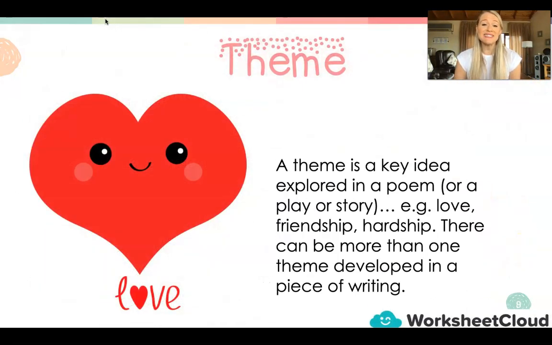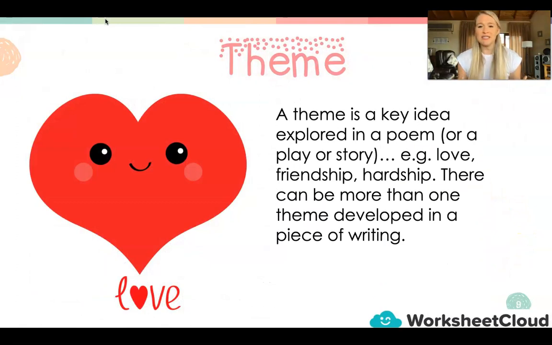Right, the next component is the theme. Every poem has a particular theme, and it is the key idea explored in the poem. For example, love, friendship, hardship. There can be more than one theme developed in a piece of writing. And so every type of poem has got a particular theme. So it's important to also know what that theme is.